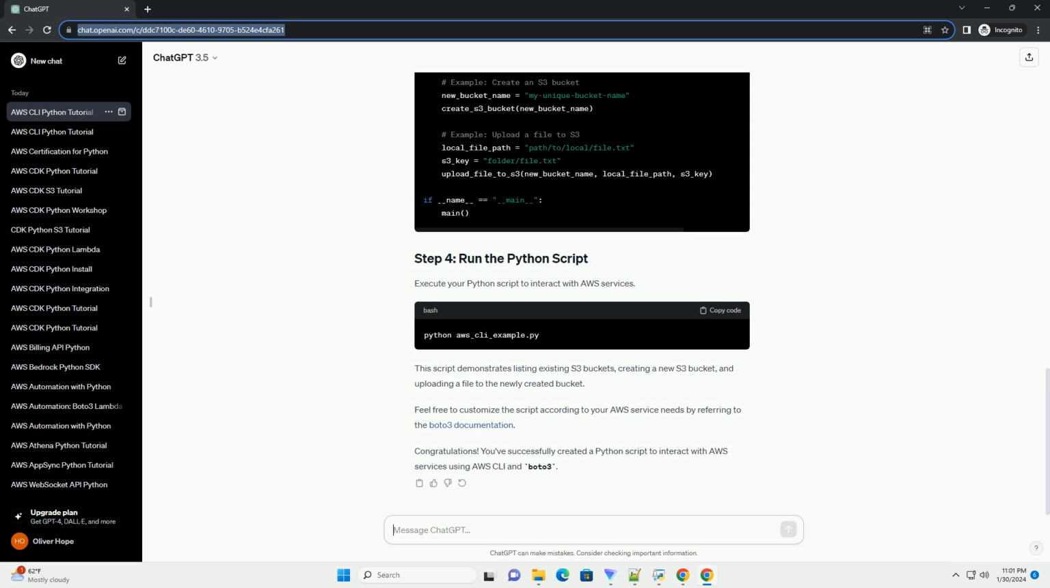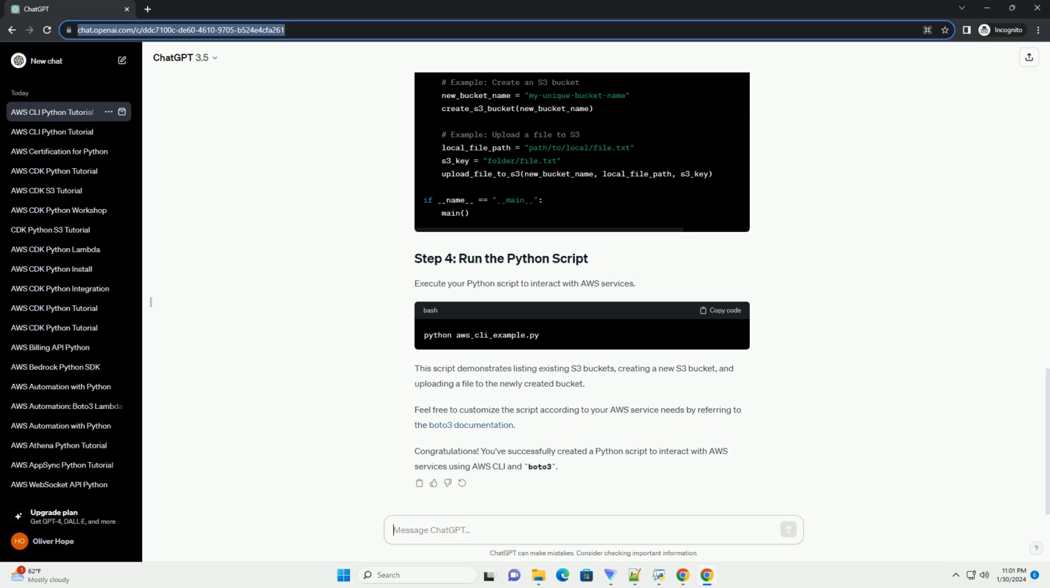You've now learned how to use AWS CLI in Python with the Boto3 library. This is just a simple example, and you can extend it to interact with various AWS services by modifying the AWS CLI commands in your Python script. Explore the AWS CLI documentation and Boto3 documentation for more details and available commands.